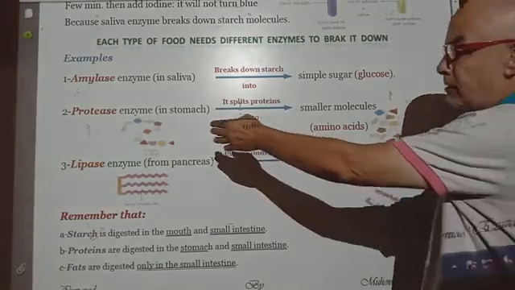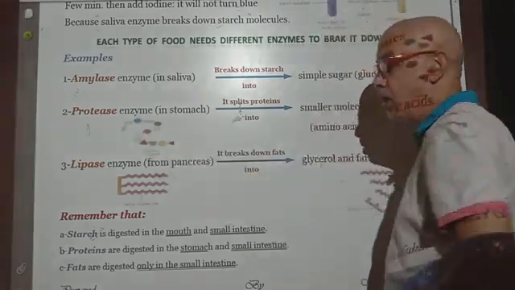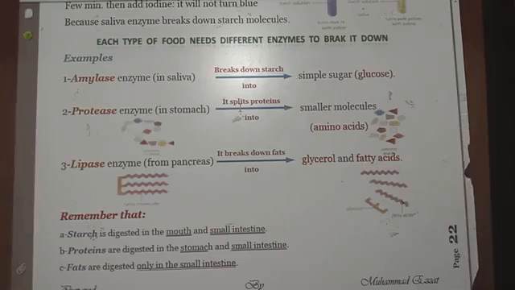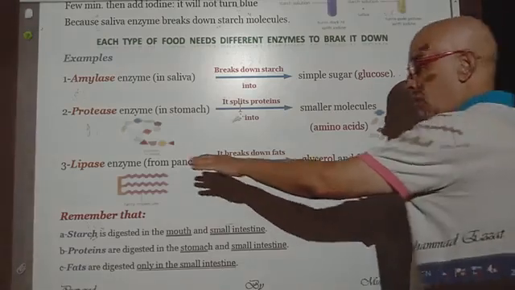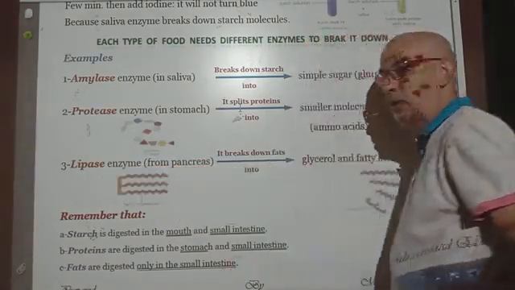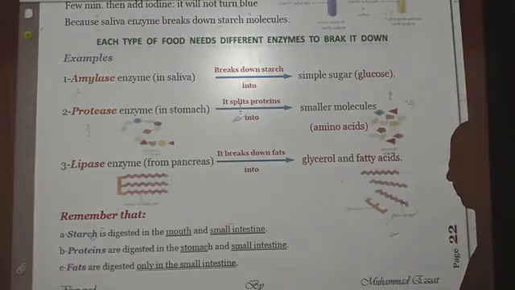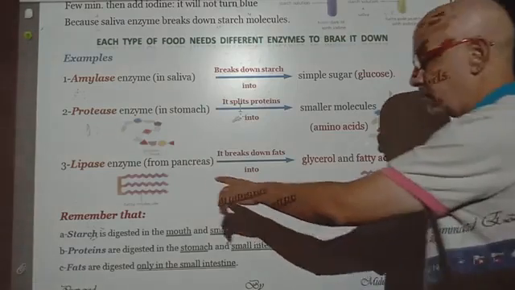Here we have another example of the enzymes, protease. Protease is an enzyme which splits the protein molecules into amino acids. Another example of an enzyme, the lipase enzyme. Lipase is active on lipids or fats. It breaks down the fats into glycerol and fatty acids.